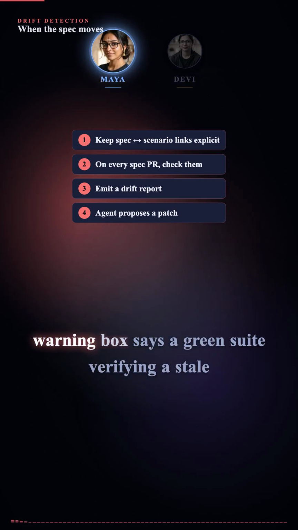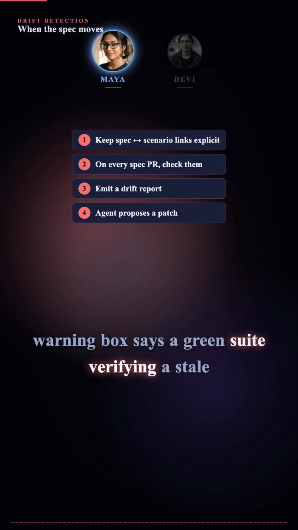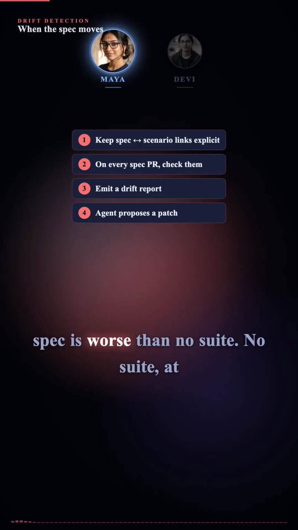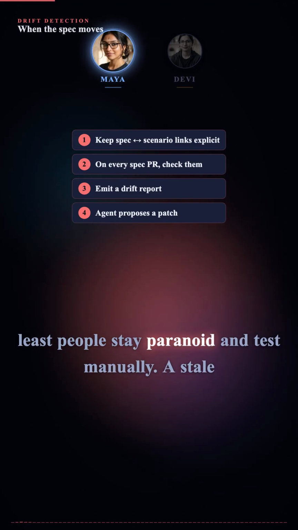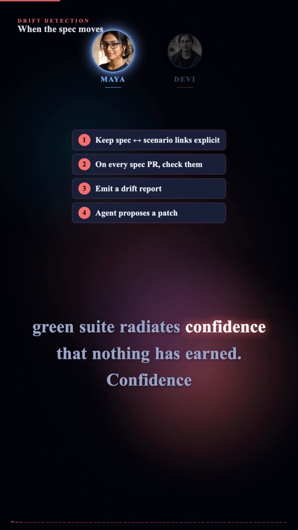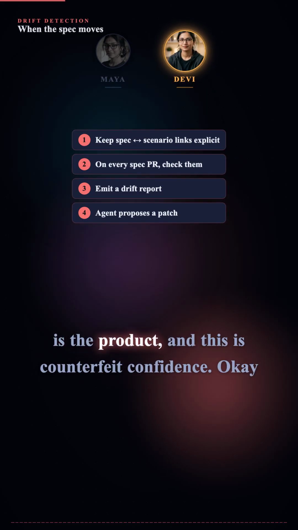Which is why the warning box says a green suite verifying a stale spec is worse than no suite. No suite, at least people stay paranoid and test manually. A stale green suite radiates confidence that nothing has earned. Confidence is the product. And this is counterfeit confidence.